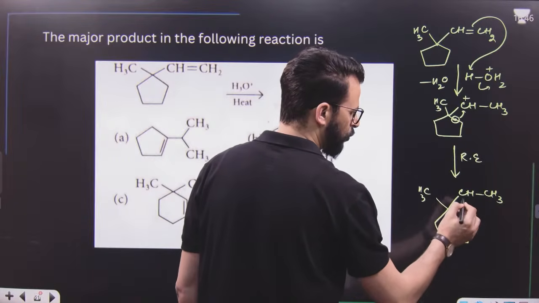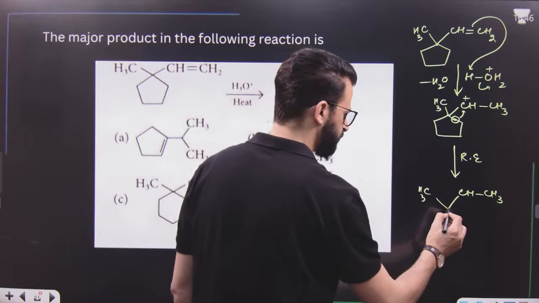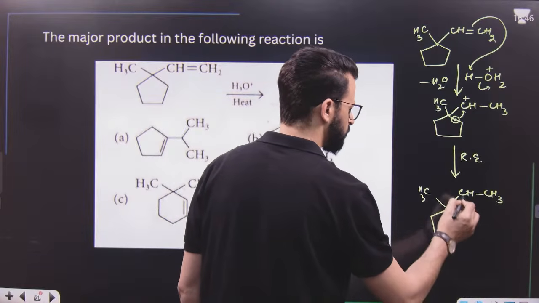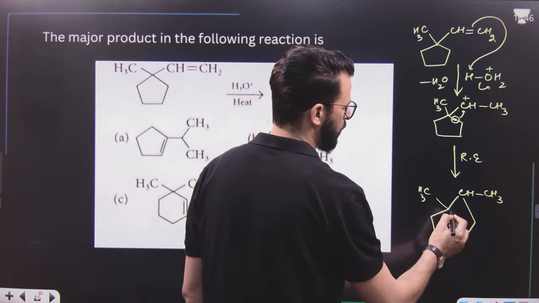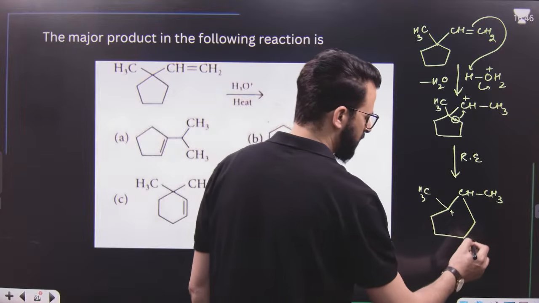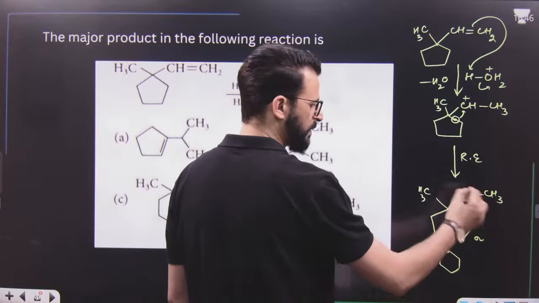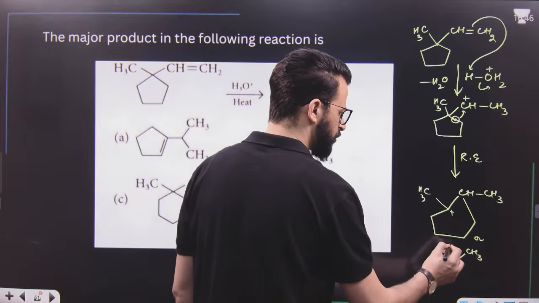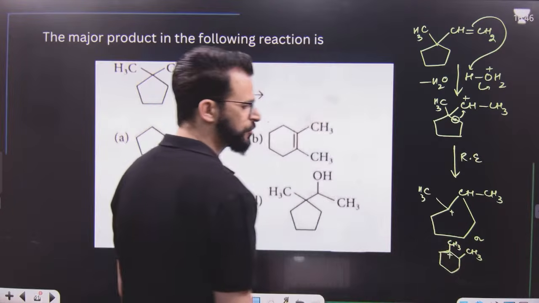This bond will be broken and it will be in this form. So this will acquire a positive charge. Can I write it in this fashion? It's a 6-membered ring. On the 6-membered ring, there is CH3 and there is CH3 at the adjacent position as well, but this position has the positive charge.